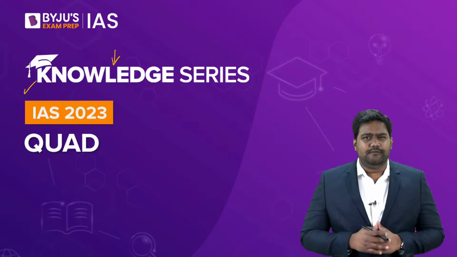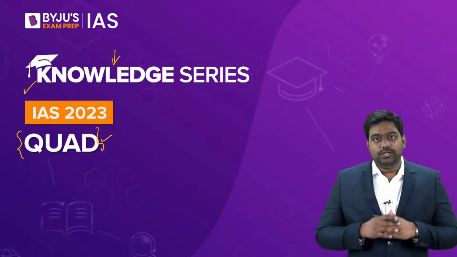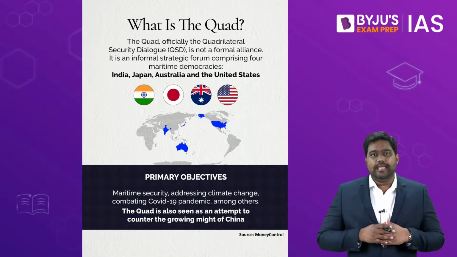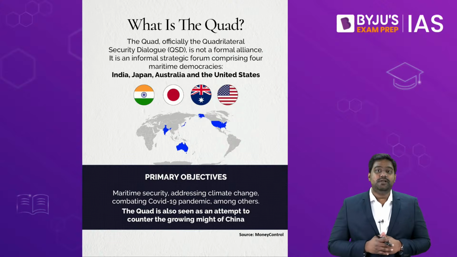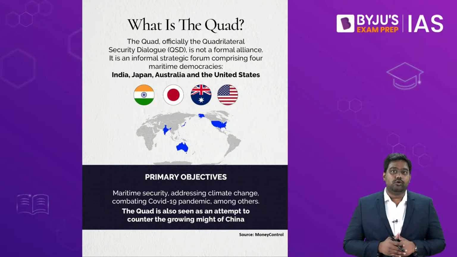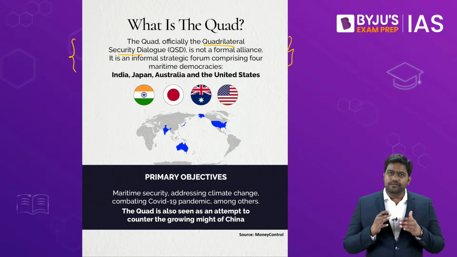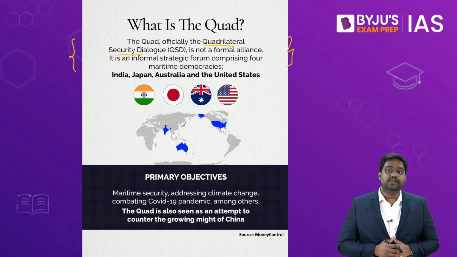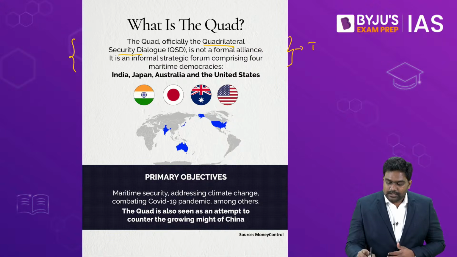Today, we are focusing on a very important topic under international relations. We're going to talk about a grouping known as the Quad or the Quadrilateral. So let's understand every important detail about the Quad, which can help you in your prelims and as well as in your mains. I'm sure many of you would have heard about this grouping called the Quad or the Quadrilateral Security Dialogue. It is essentially an informal diplomatic and strategic platform between four like-minded democracies. This grouping focuses on one of the most important regions of the world, which is the Indo-Pacific region.